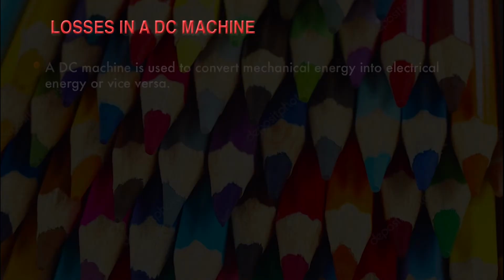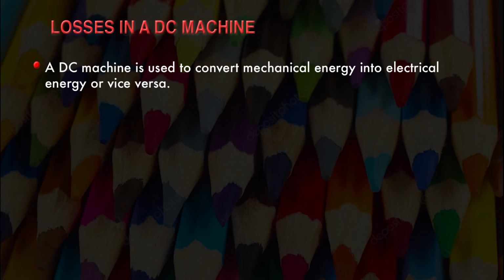As we have discussed, different losses occur in the DC machine, like eddy current losses, hysteresis losses and windage losses. A DC machine is used to convert mechanical energy into electrical energy or vice versa.